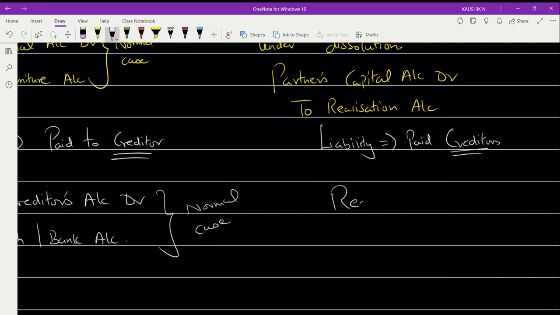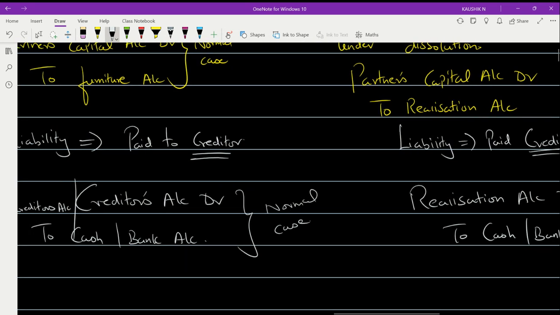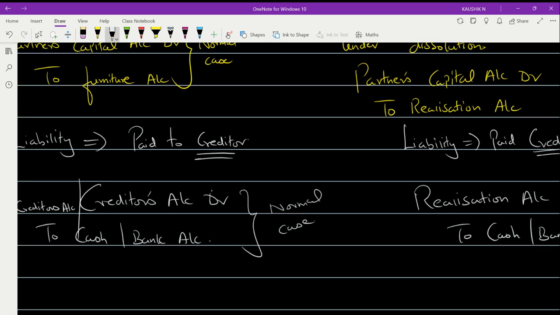So here the entry will be realization account debited to cash or bank account. In both entries, cash or bank account is in the credit and is the same, but the creditors is swapped by realization account. This is the change that will happen in case of dissolution.